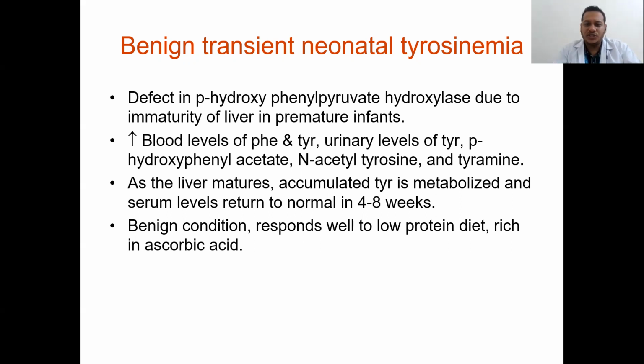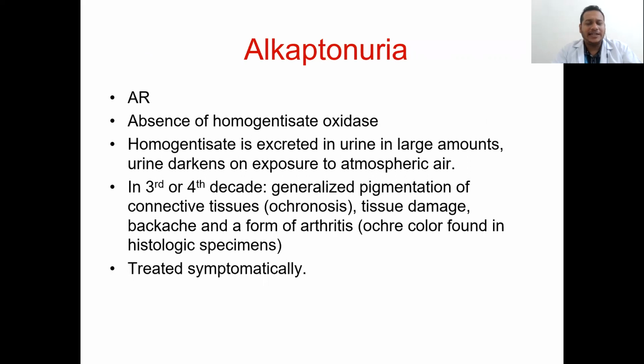As the liver matures, the accumulated tyrosine is metabolized, and the serum level returns to normal in 4 to 8 weeks. This benign condition responds well to a low protein diet which is rich in ascorbic acid. Now alkaptonuria. Alkaptonuria is an aromatic amino acid defect, with absence of the homogentisate oxidase enzyme. So homogentisate is excreted in urine in large amount, and the urine darkens on exposure to atmospheric air.